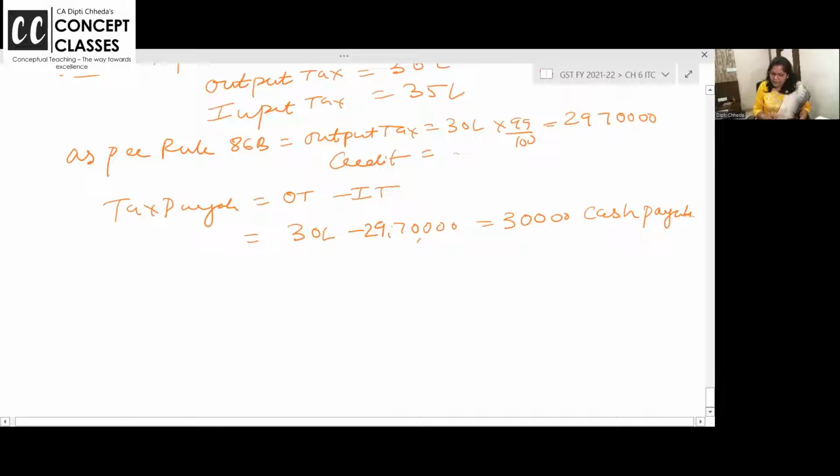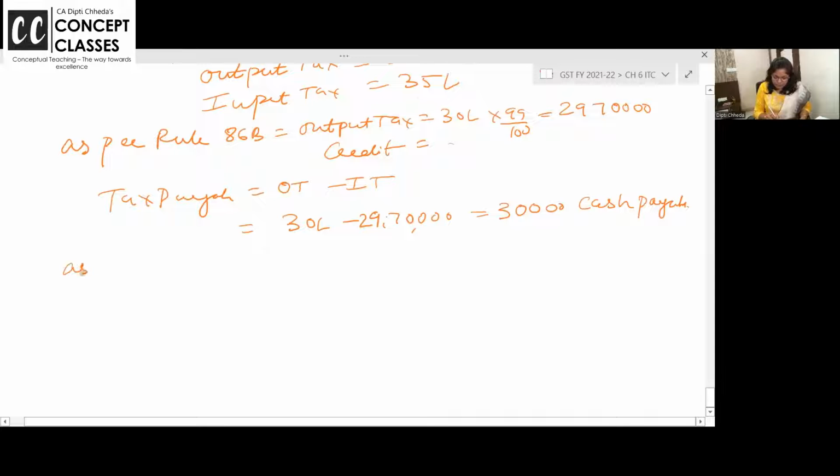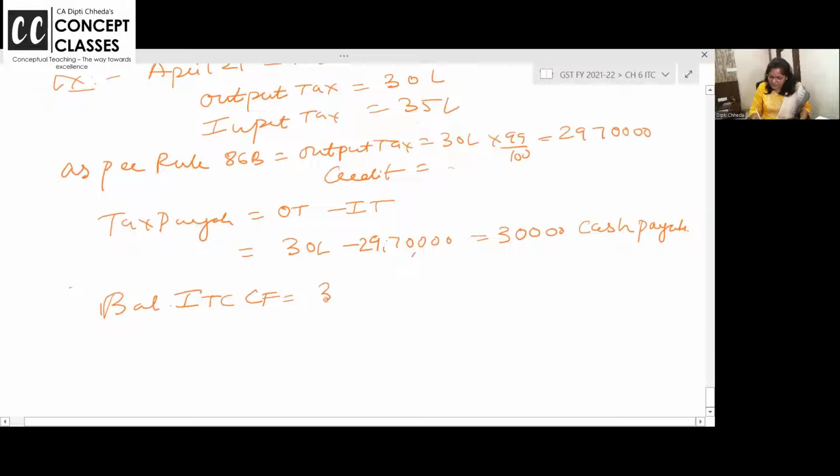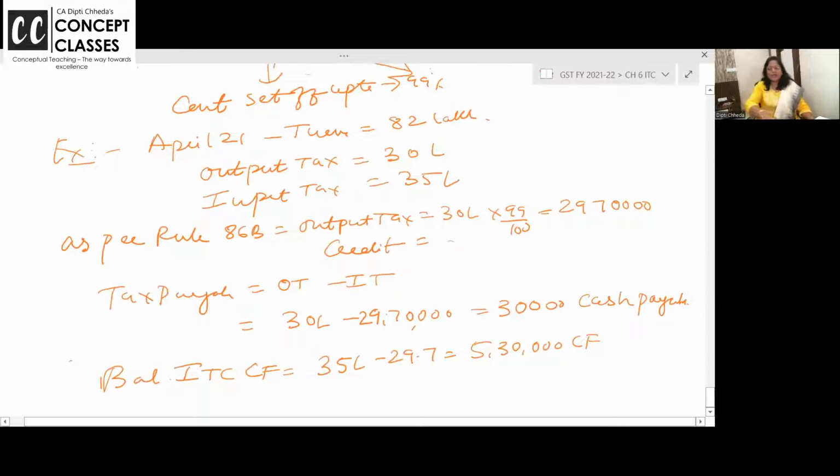Okay? And now here we go. What about ITC? Balance ITC carried forward. What was your input tax credit here? 35 lakhs. How much have you used? 29.7. The remaining 5,30,000 will be carried forward. Check and ask your doubts. I'm here only. Ask, the chat box is open. Whatever doubts you have, put them in the chat box.